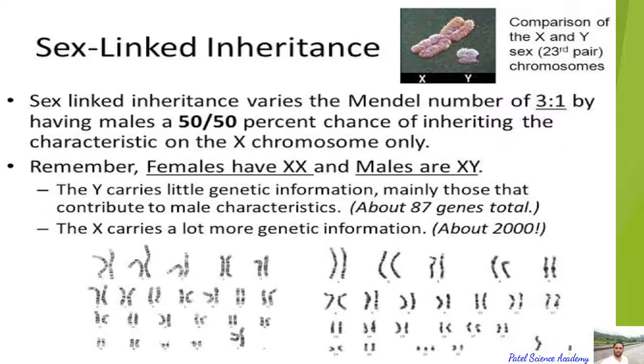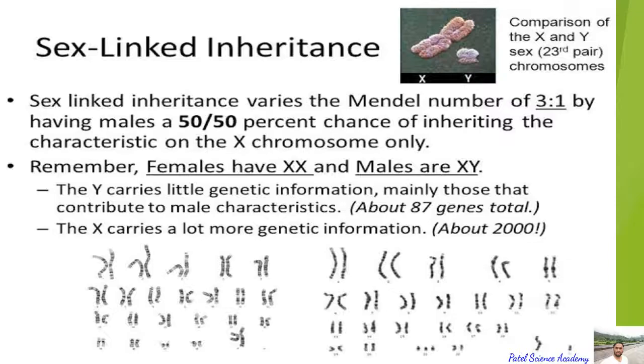So dear students, I hope you have understood this sex-linked inheritance. Sex-linked inheritance varies the Mendelian ratio of 3:1, with males having 50% chances of inheriting the characters of the X chromosome only. Remember, dear students, the females have XX and the males have XY sex chromosomes.